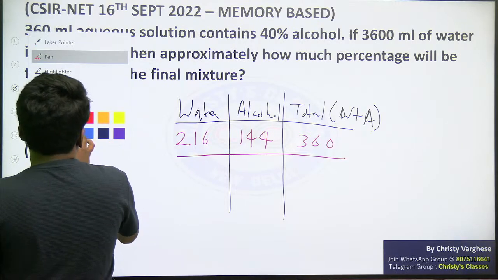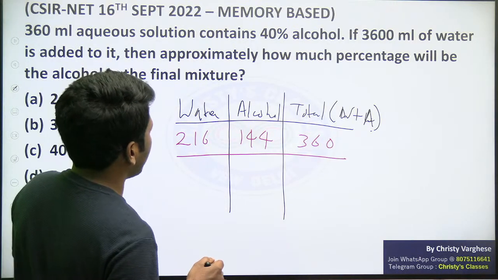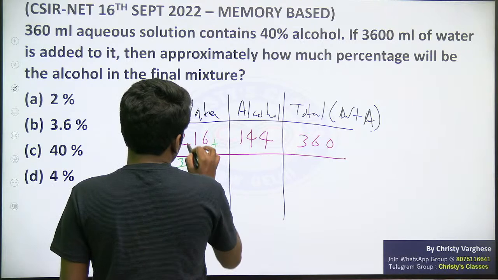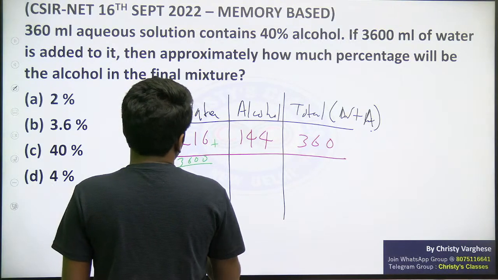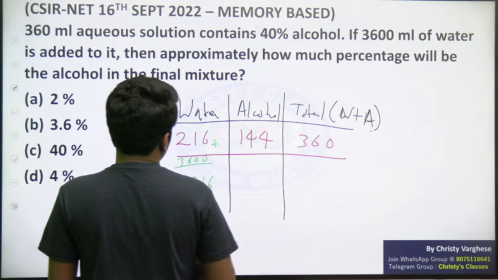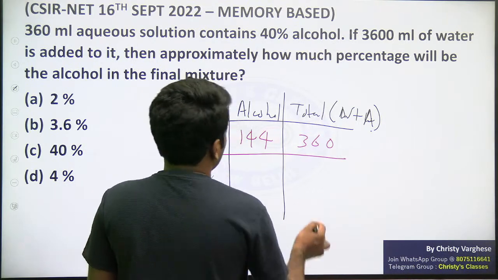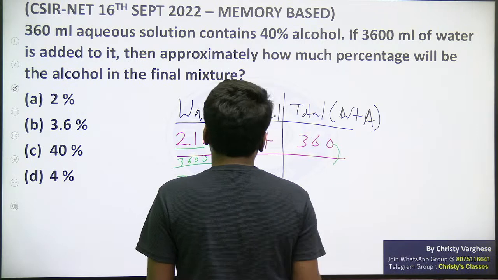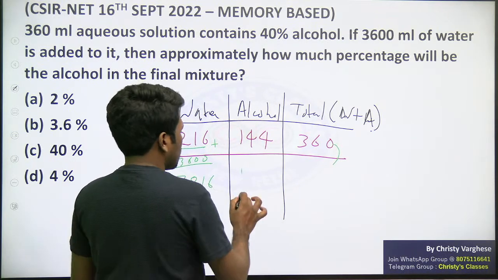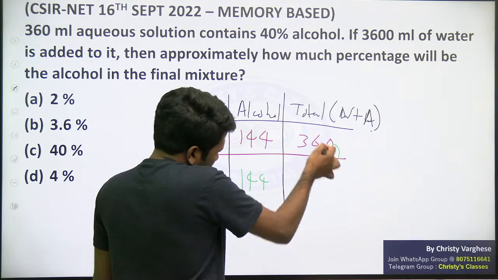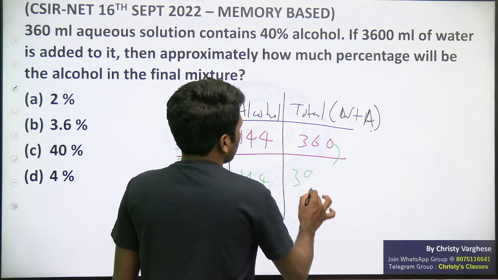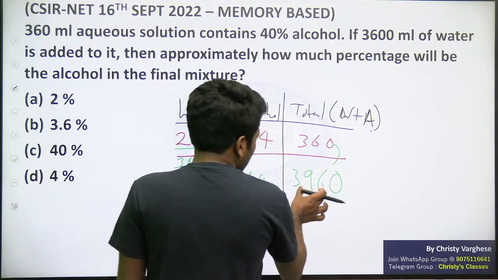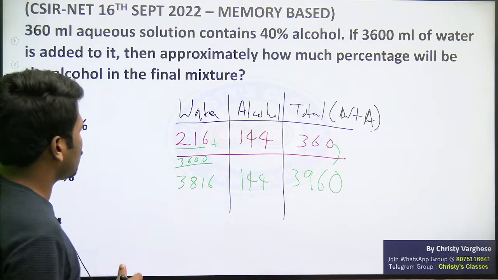Now what is the final condition? If 3600 water is added, that means 3600 is added to this, so 3600 plus 216, 3816 will be the water content. But that is not actually needed. Since 3600 water is being added, the total will also increase by the same amount. Alcohol 144 plus water, or 360 plus 3600, whichever way you do, no problem. 3960 will be the total content now. The mixture of water and alcohol is now 3960. Did you all understand how 3960?